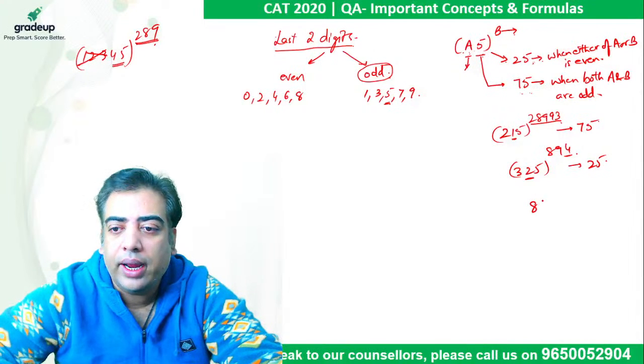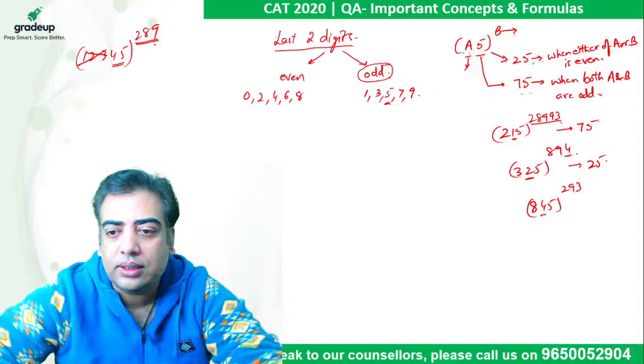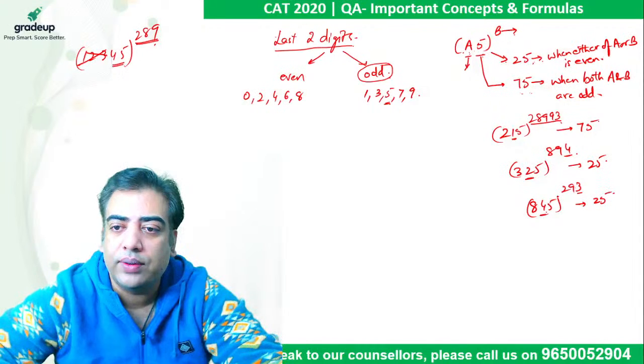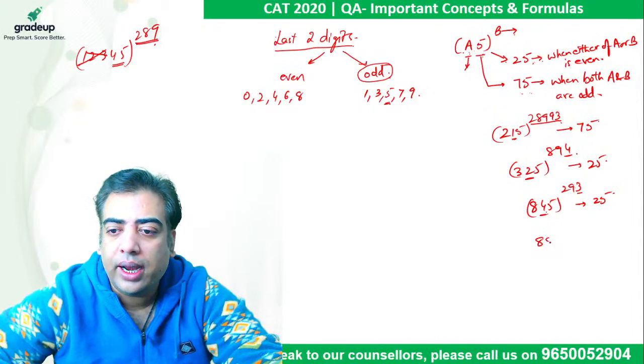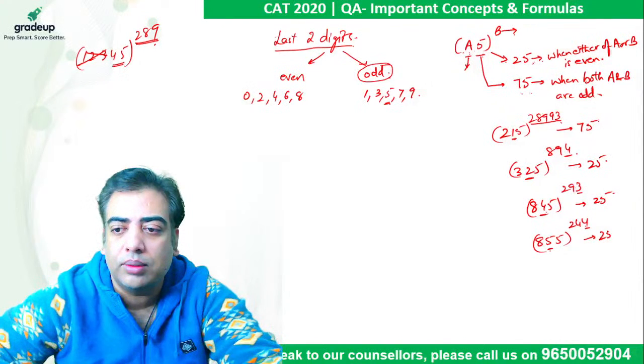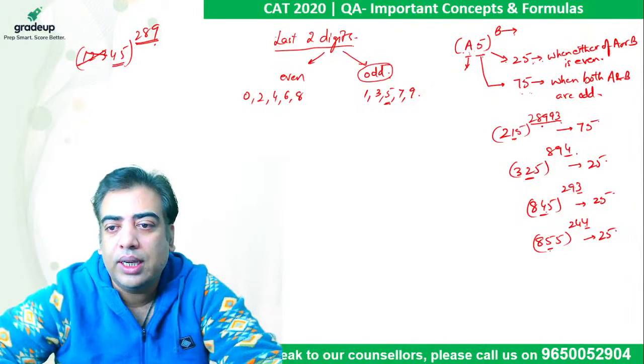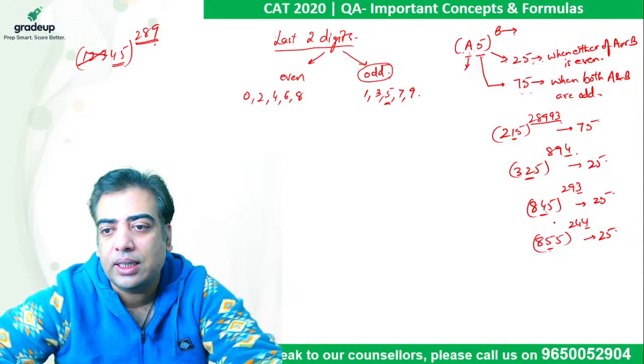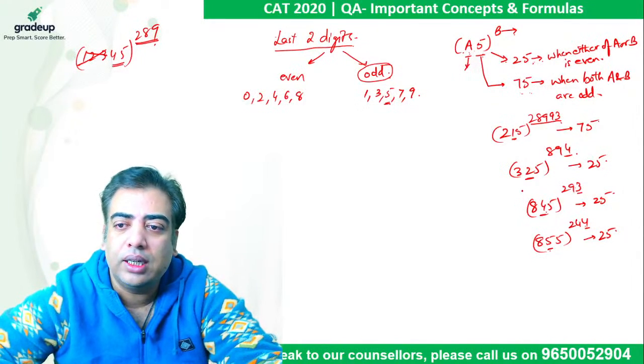Had it been 845 raised to power 293, this is even, that is odd. So out of these two, one of the values is even, so the last two digits come out to be again 25. Had it been 855 raised to power 244, now this is odd, that is even. Again, one of the two is even, so the last two digits come out to be 25. So these are the four possibilities we can come across when the number is ending in 5.